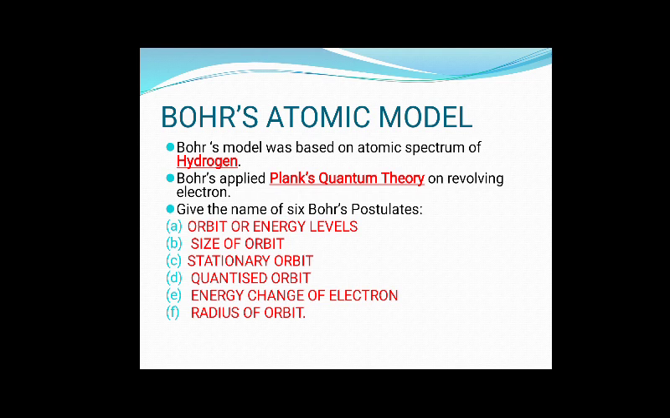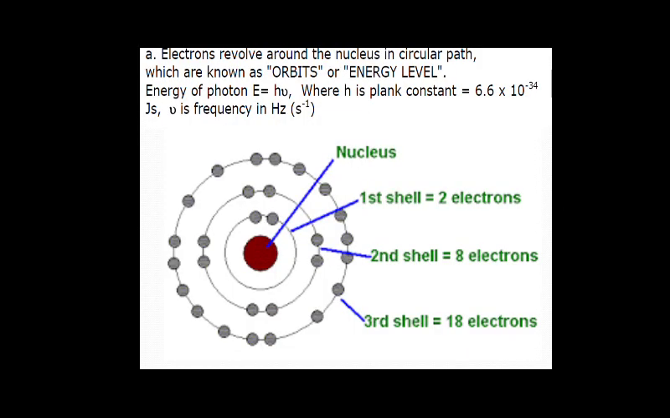What is the energy change? And then last one is radius of the orbit. He has given its postulate. So first postulate let us discuss here is he said that electrons always revolve around the nucleus in a fixed circular path, and that fixed circular paths were known as orbits or energy levels.